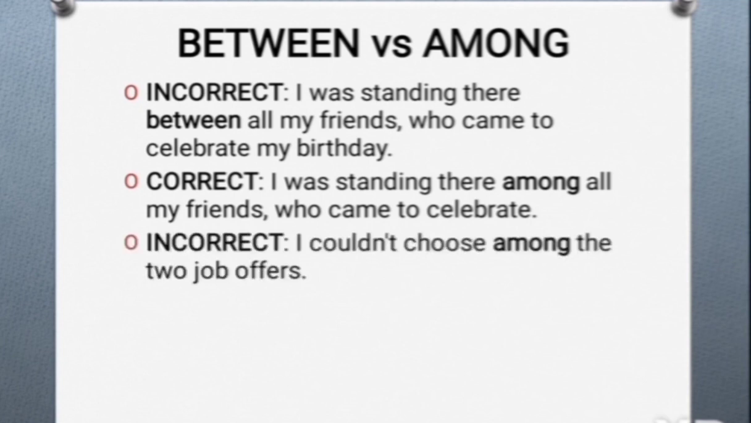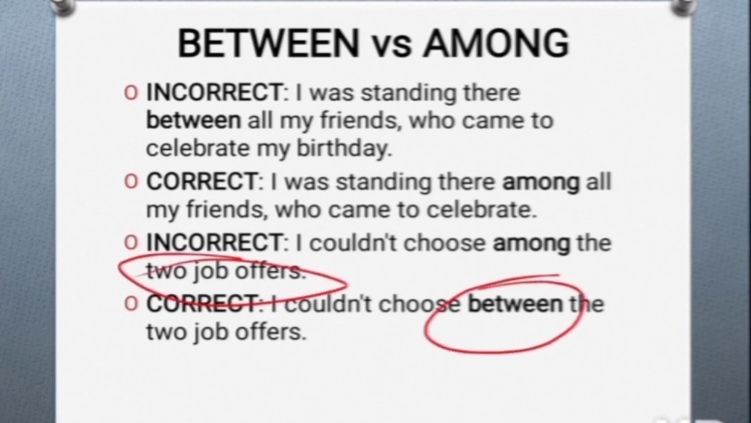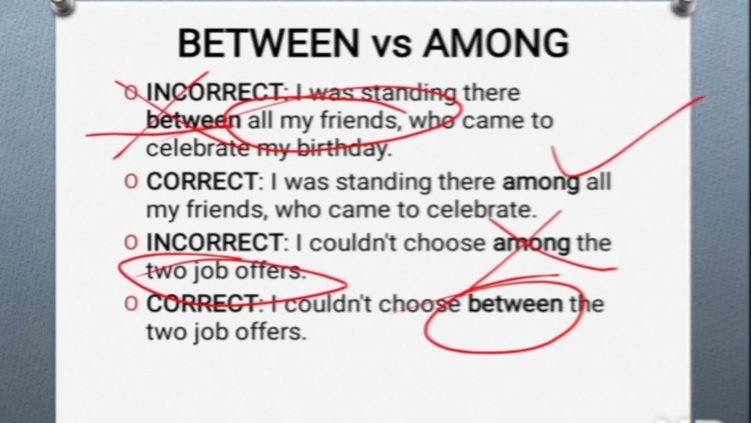I could not choose among the two job offers. This is an incorrect sentence. And correct sentence is I could not choose between the two job offers, because rule is use between when the comparison involves only two choices. In second sentence, you will find there are only two job offers. So you have to use here between, not among. And here in first sentence, you will find there all friends. So you should not use between, you have to use among.